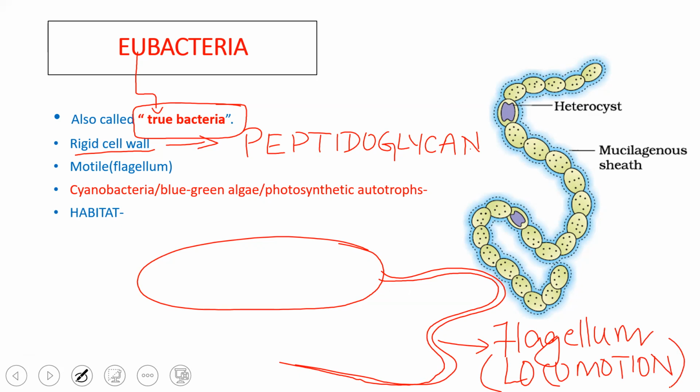The coccus bacteria, since it does not have flagellum, is not stagnant, but it can move through water currents or air currents. Okay, we call it gliding movement. They just glide over the surface.